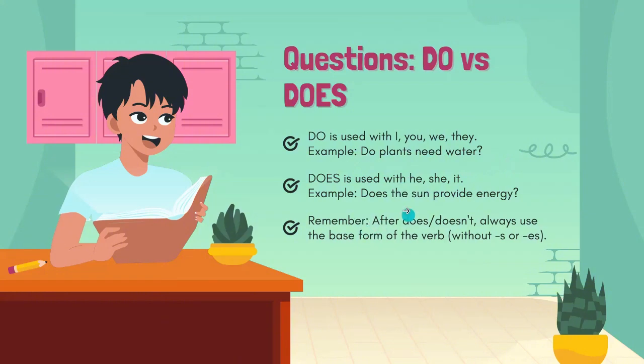And next is for does. Does is used with he, she, it. For example, does the sun provide energy? And remember, after does or doesn't, always use the base form of the verb. You don't add s or es after the verb.